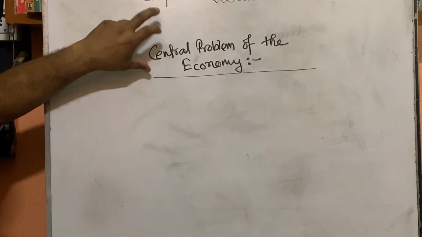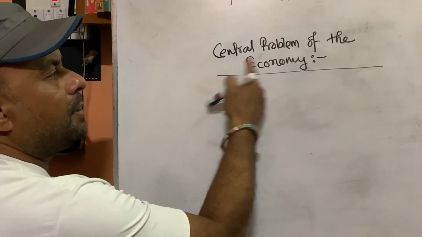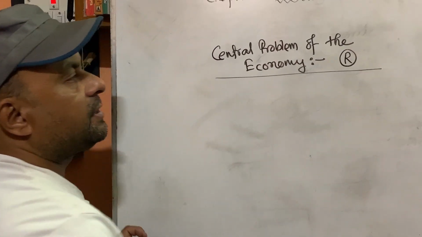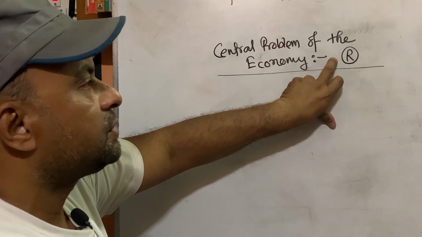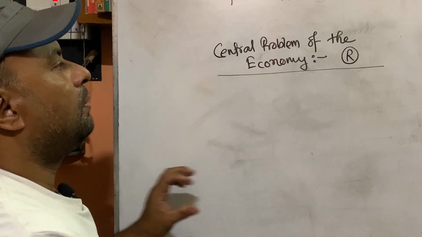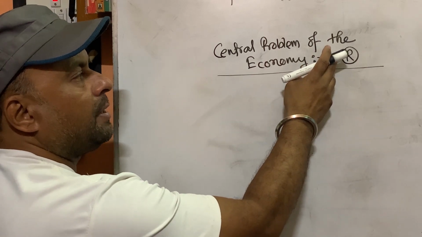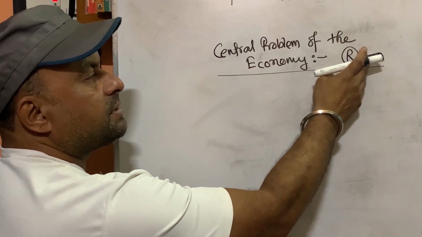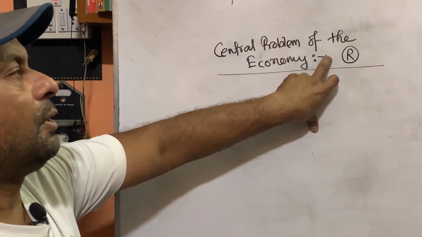Central problem means in every economy this problem is there. What is the problem? The problem is mainly related with limited resources. Since our resources are limited, if we cannot properly or efficiently use the resources, then we cannot solve our unlimited wants. So this is the central problem of every economy, where if we misuse the resources, this type of problem will arise, and we cannot solve our wants.